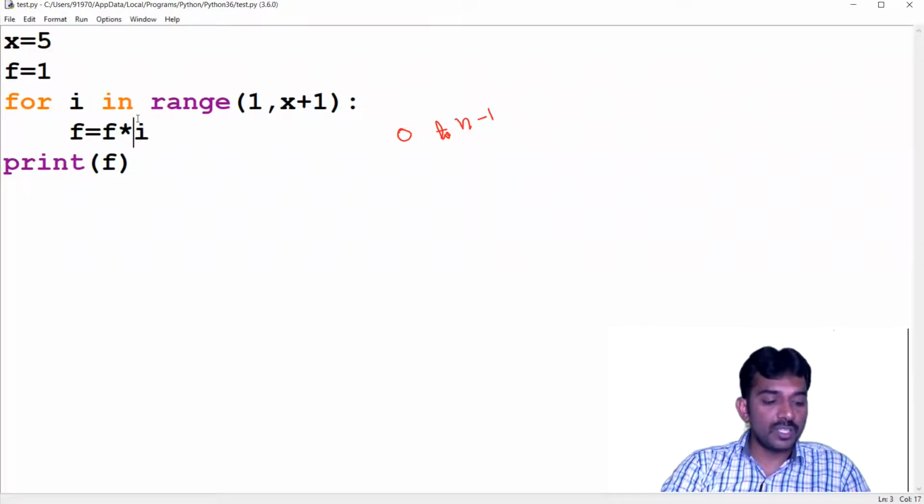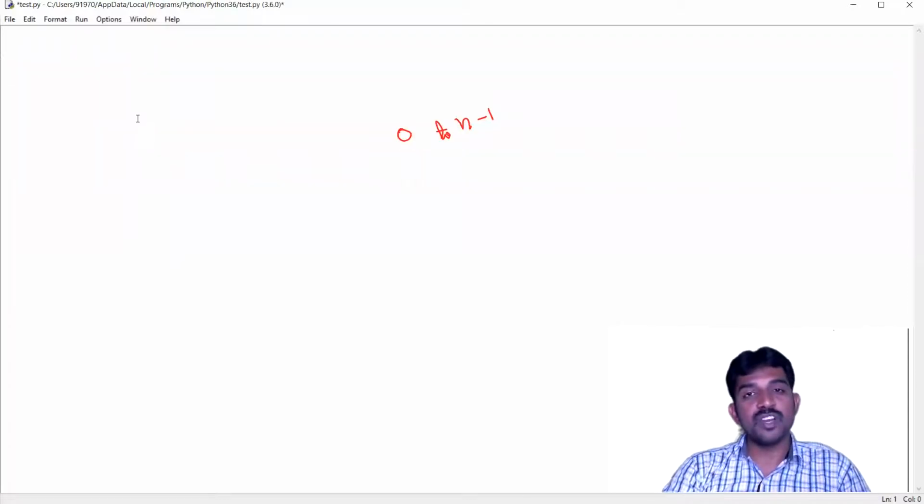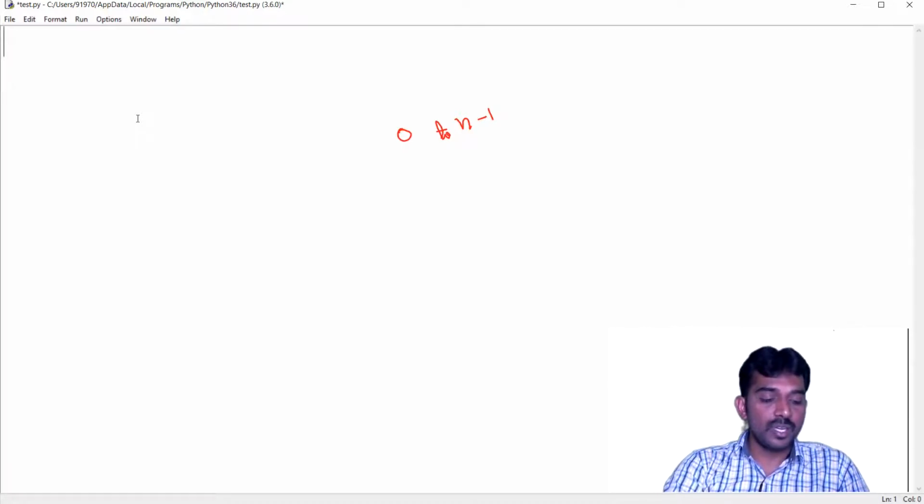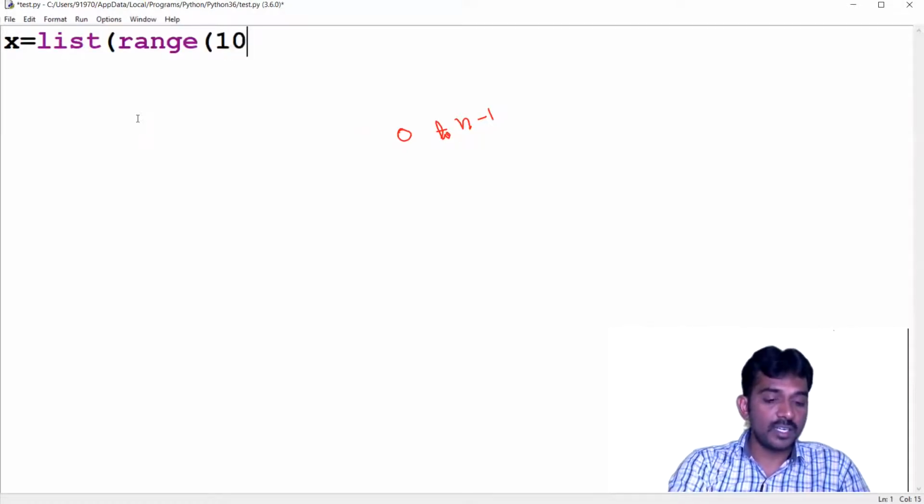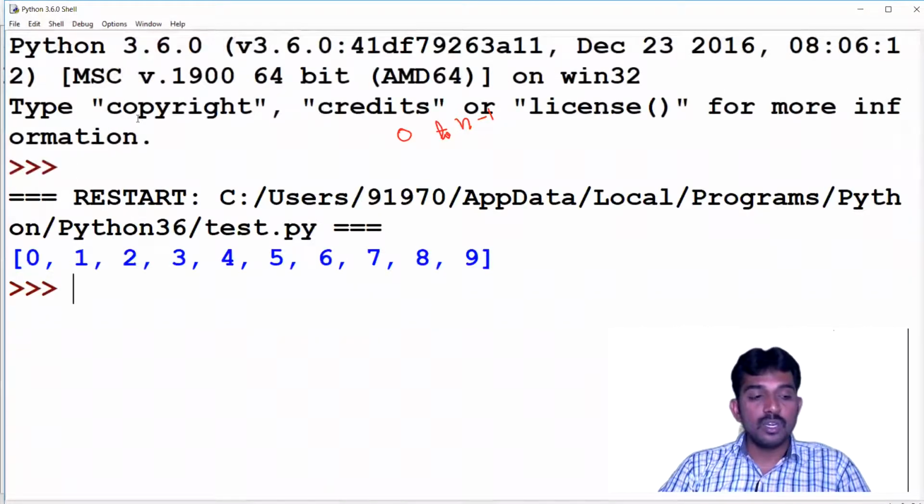So now I'm going to show you one thing: how the range function will work. See, for example, x equal to list of range of 10. If you print x value, it goes 0 to 9, so 10, what I said, right?